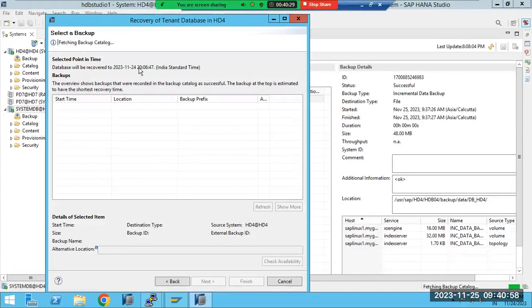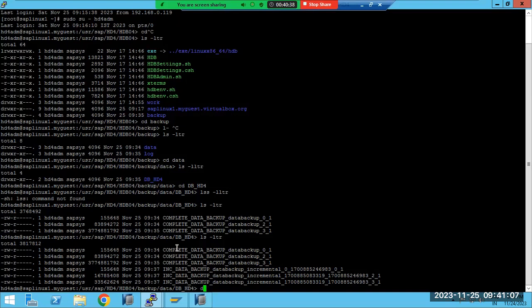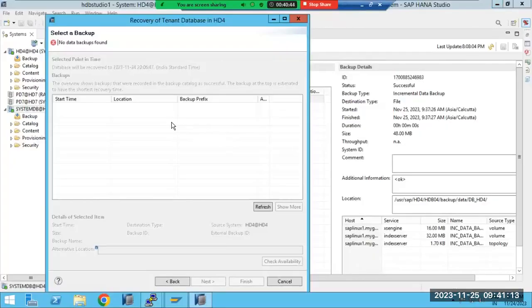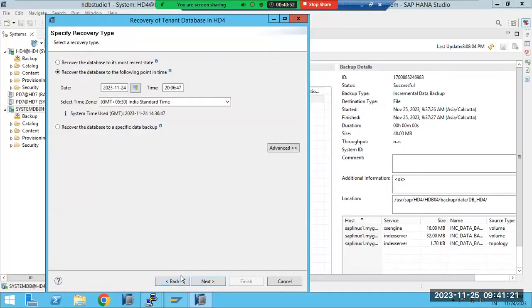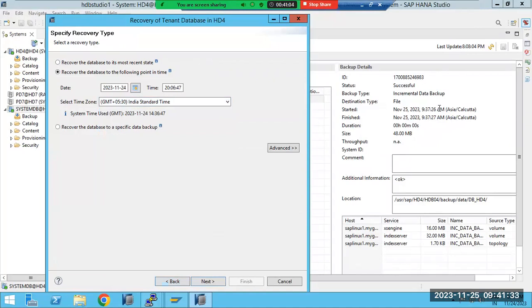The point in time recovery shows India Standard Time. I am going to recover it here. What is meant by this time? It is 9:41, India time. This timestamp is wrong here. Okay, we'll go back. The point in time recovery timestamp is wrong. It is showing Asia Kolkata 9:37. What does it mean? There is no backup at 9:37. It's 8:06. Something is wrong here.